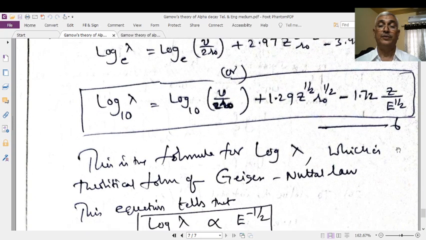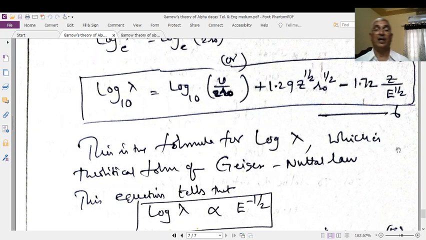Now this is nothing but the Geiger-Nuttall law, where log lambda is proportional to E to the power of minus half. It means that the log value of the disintegration constant is inversely proportional to the square root of the energy. The disintegration constant and the range or energy are related directly to each other.